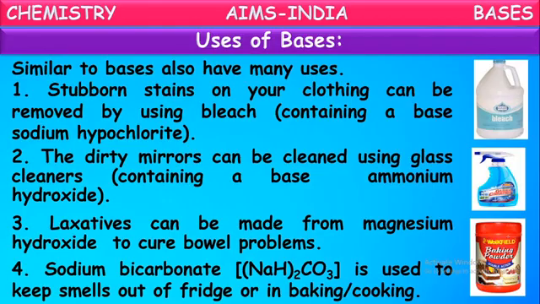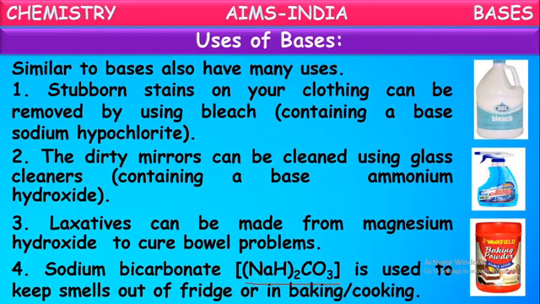Next, sodium bicarbonate is one of the bases, with the molecular formula NaHCO3. Generally, it is used in baking in the form of baking powder. I think you have seen this baking powder in your kitchen. It is generally used for making food items like cakes. So baking powder contains sodium bicarbonate, one of the bases.